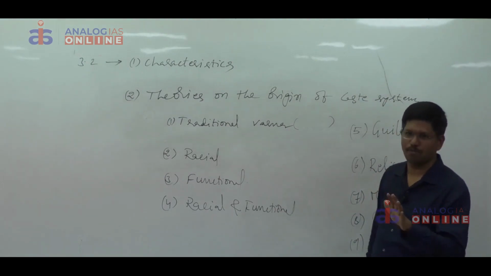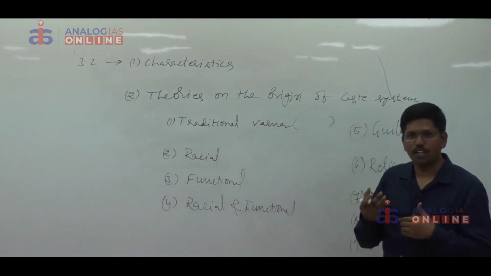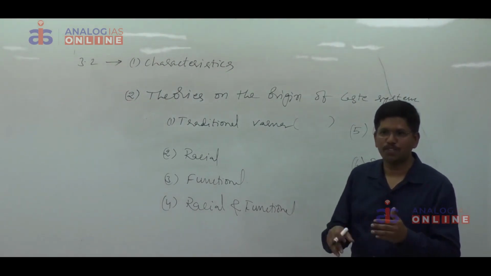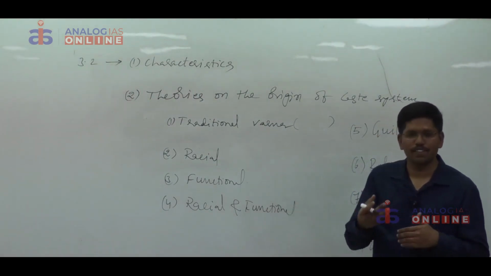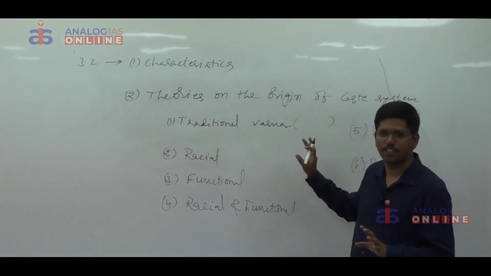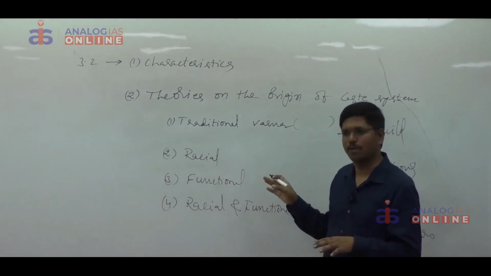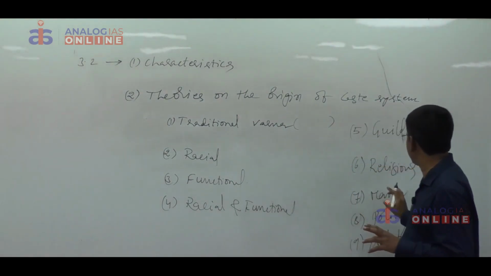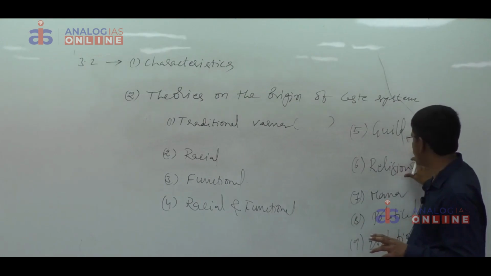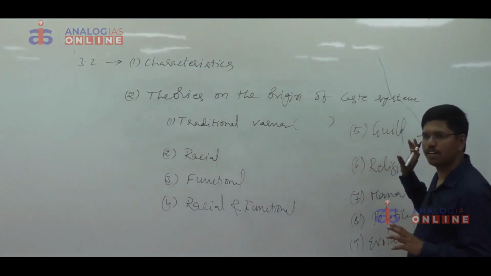This is a common statement. It's not possible for us to explain in what way hypergamy and hypogamy are responsible for the origin of many castes. In the classes, for your understanding, we will explain. But in the examination, if you write that sentence, that is sufficient: because of the practice of hypergamy and hypogamy, many other castes came into existence. That's it. Religious theory, according to Hocart and Senart, religion is responsible for the origin of different castes.